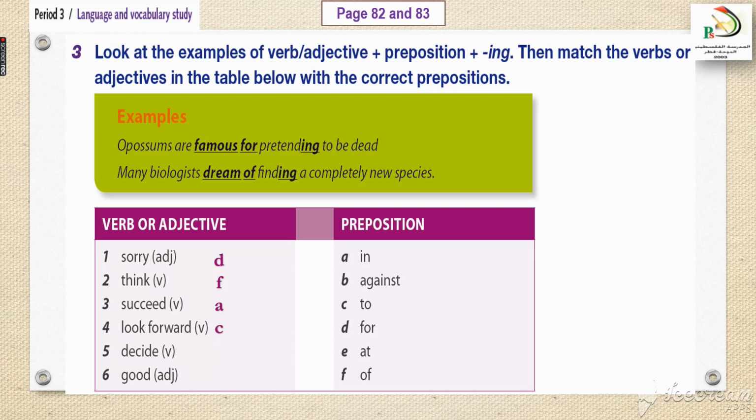Looking forward to. We have decided against COVID-19. Fine, spread. So that would be B, against. Good. My father is good at fishing. So what are you good at? I'm good at basketball. So these are different verbs or adjectives which will go with prepositions.